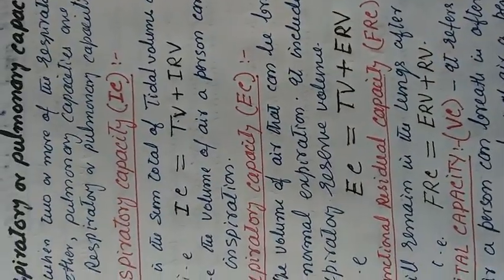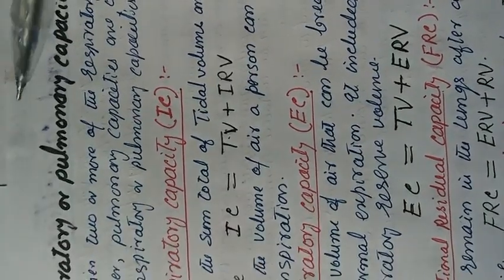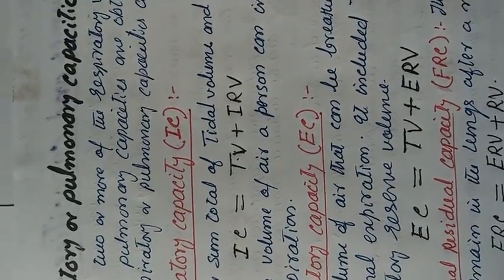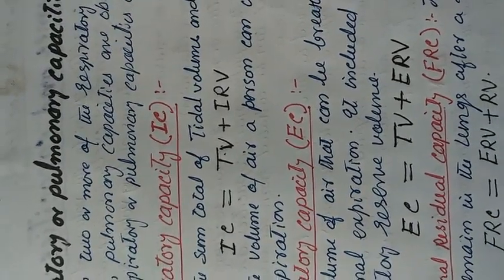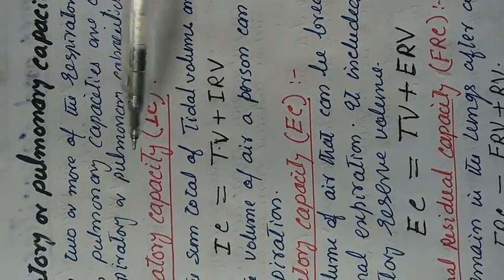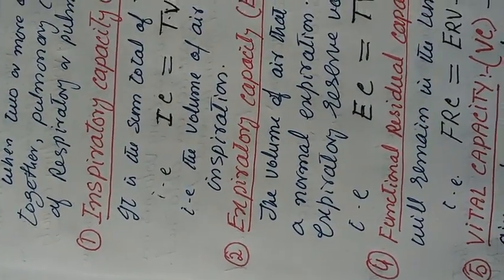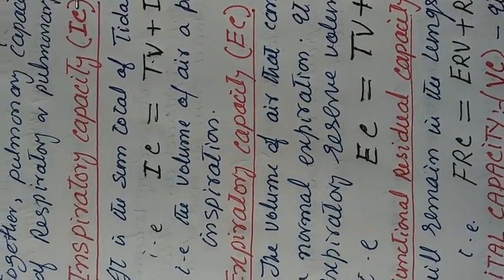Now let us discuss the respiratory or pulmonary capacities. When two or more of the respiratory volumes are considered together, pulmonary capacities are obtained. The various types are, first, inspiratory capacity, abbreviated as IC.